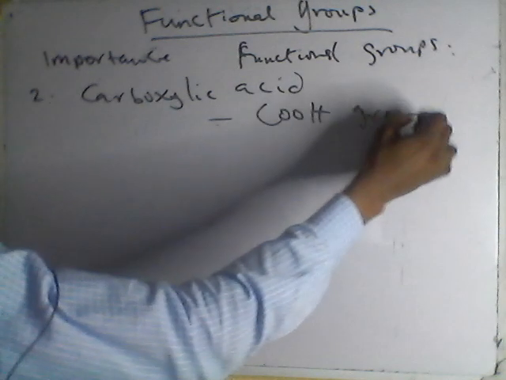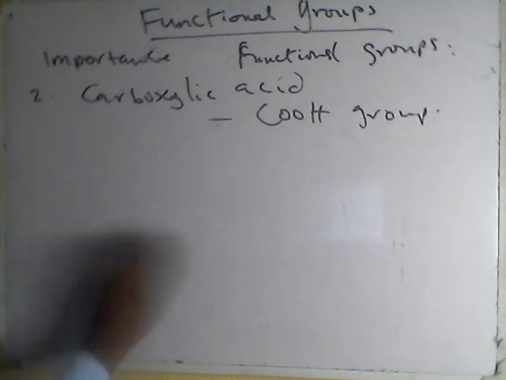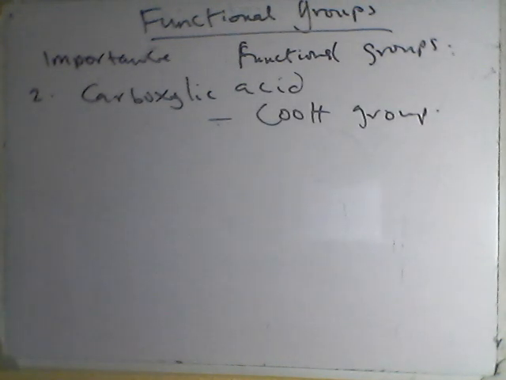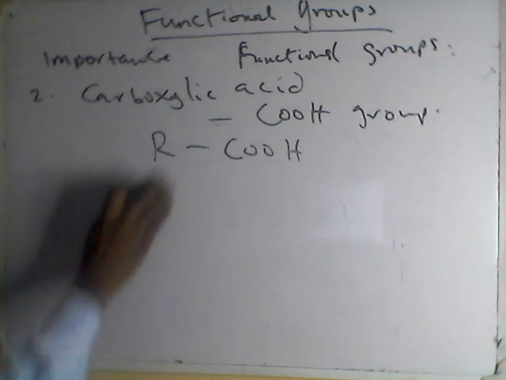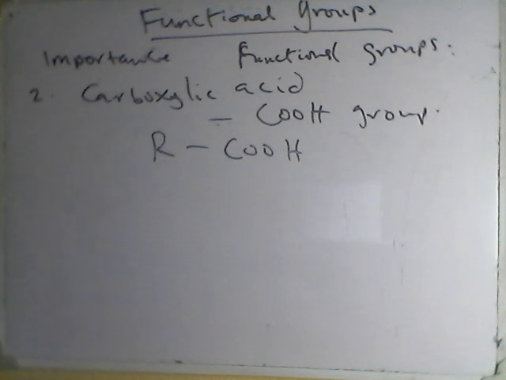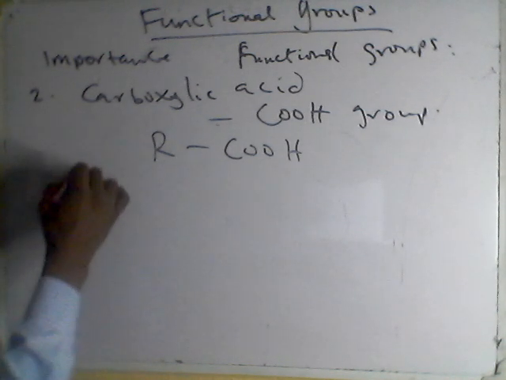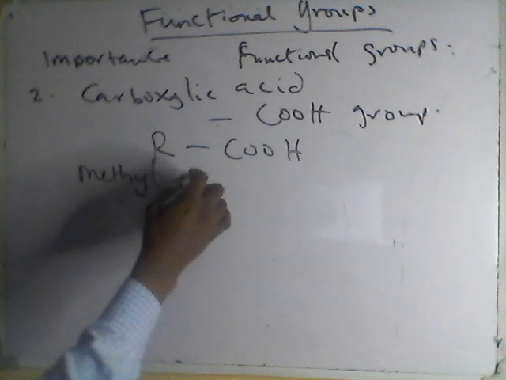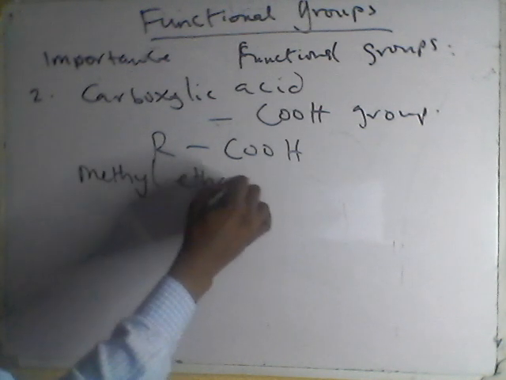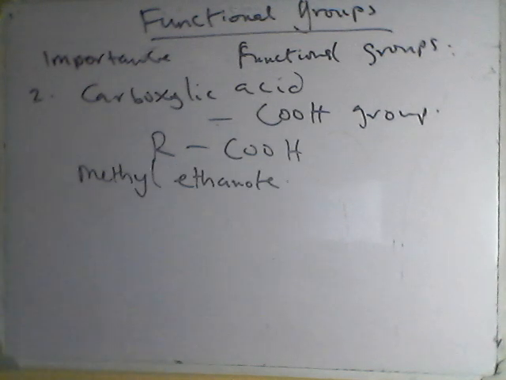If you see this attached to any hydrocarbon, it makes it a carboxylic acid. The general formula is RCOOH, where R is any hydrocarbon group. For example, I have methyl ethanoate.